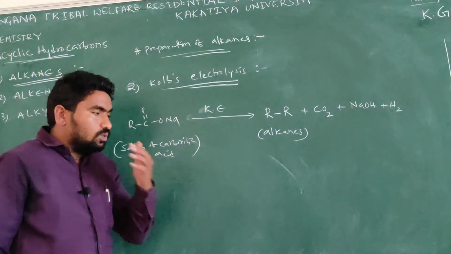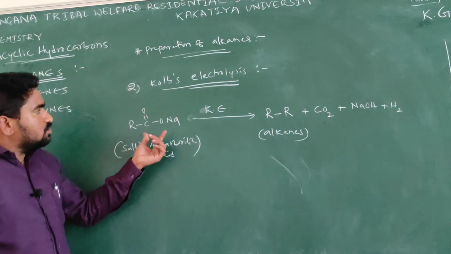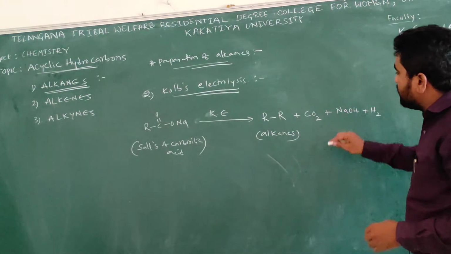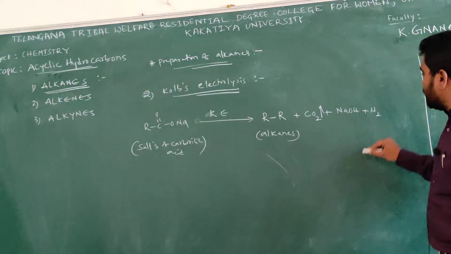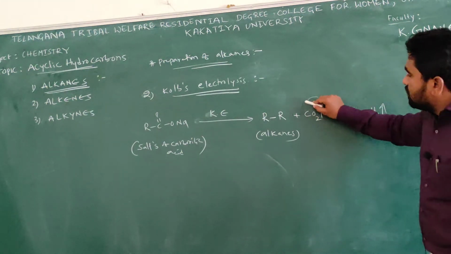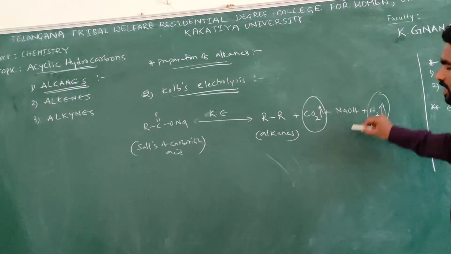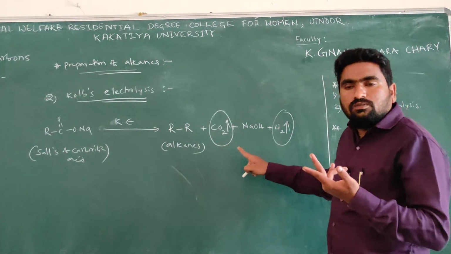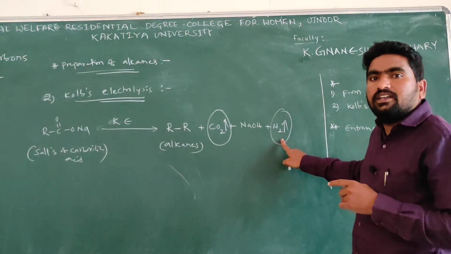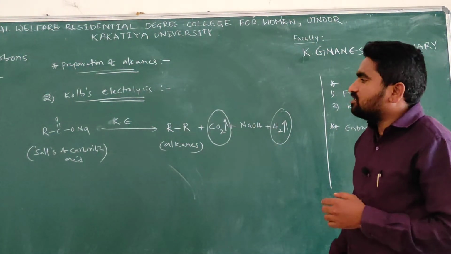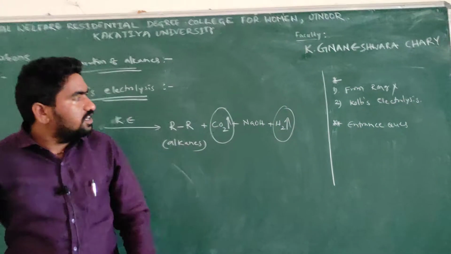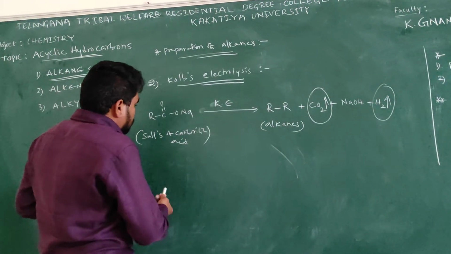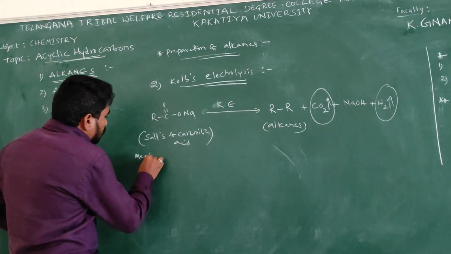isn't it? So here we need to explain clearly how many gases are released in this reaction. CO2 is one gas and hydrogen is also one gas. Is CO2 released at cathode or anode? Is H2 released at cathode or anode? We just need to know the information regarding the gases and the final product, alkanes. Now I am explaining the mechanism.